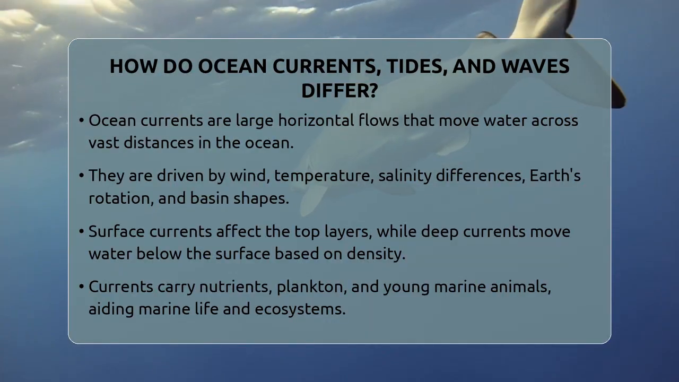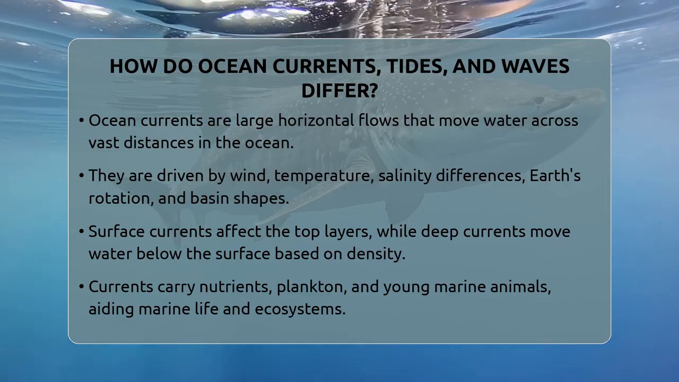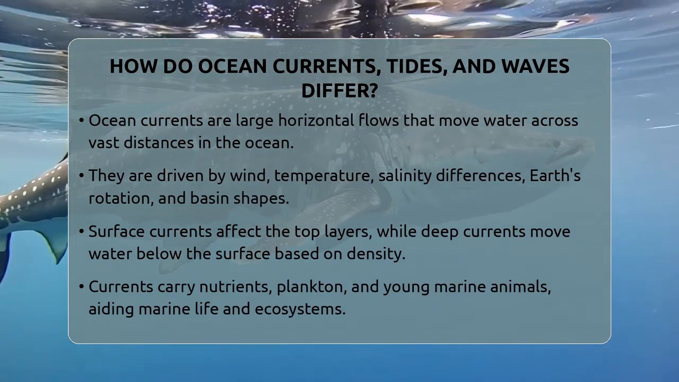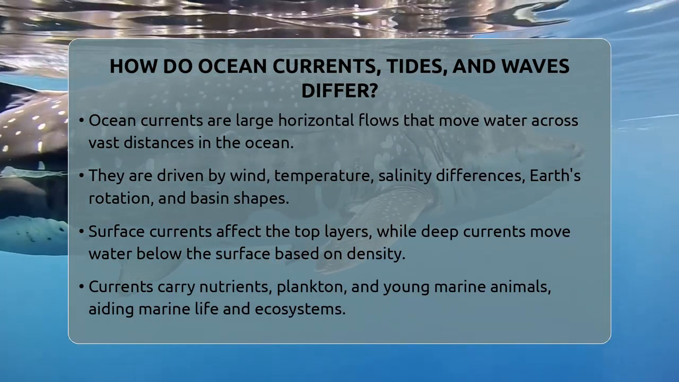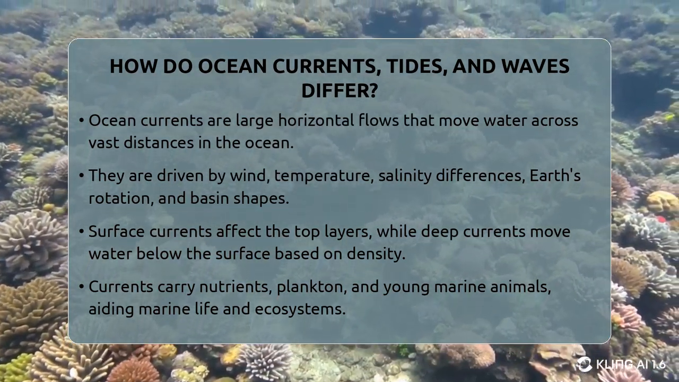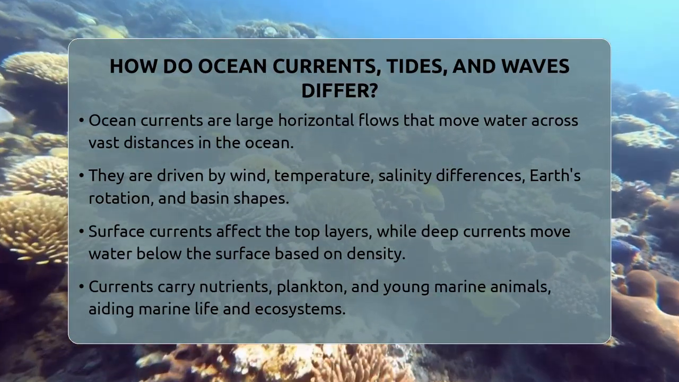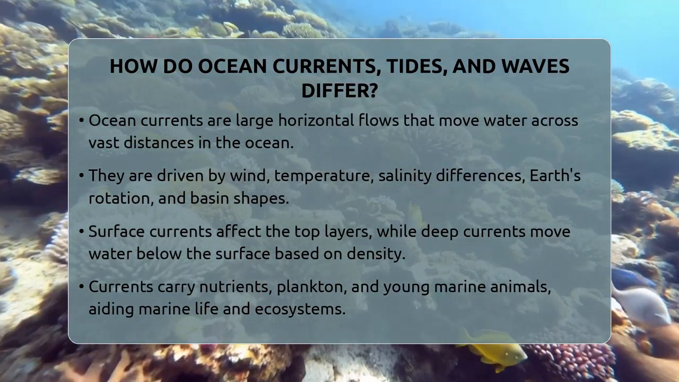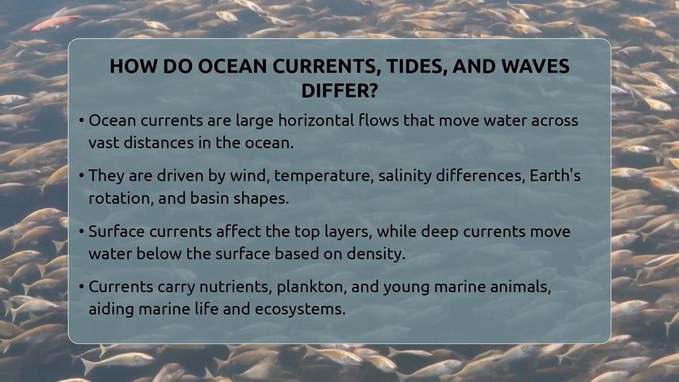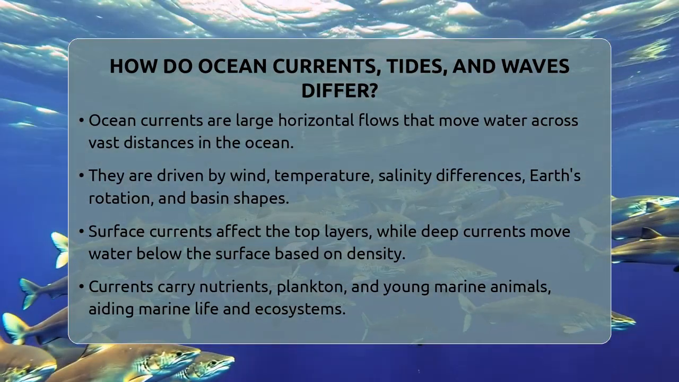How do ocean currents, tides, and waves differ? Imagine standing on a beach and watching the water move in different ways. Some water flows steadily far out at sea, some rises and falls predictably, and others crash onto the shore with energy. These are all different types of ocean movements, but they each have their own causes and effects. Let's explore how they differ and what makes each one special.